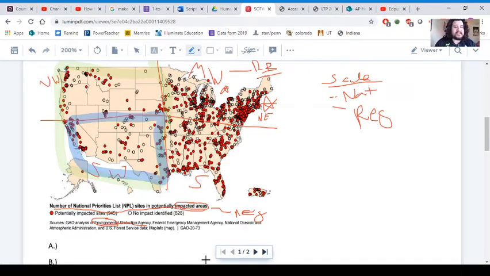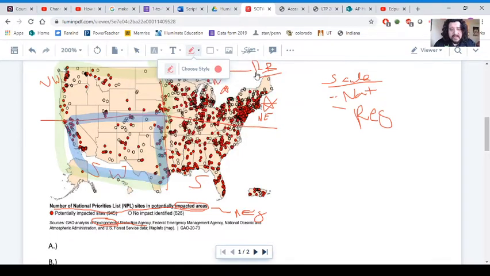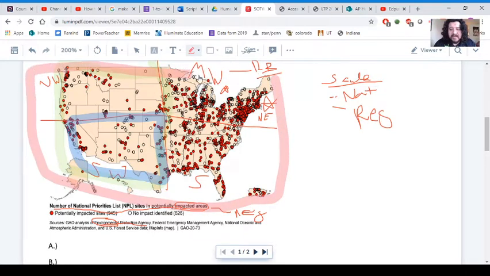Right? And that means that depending on the scale we use, whether we're looking at the national scale, the entire United States, or a regional scale where we're just looking at a portion of the United States, our conclusions may be different about where the highest concentrations are located. On this national scale, that's going to be the Northeast and the Midwest. And on our regional scale, it looks like that's going to be maybe California and the West Coast.